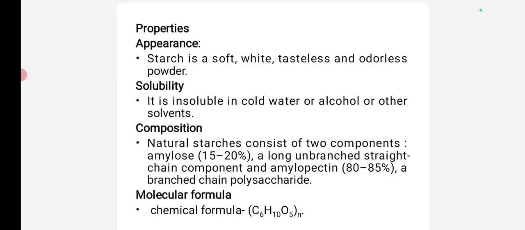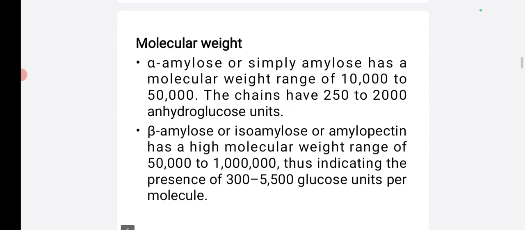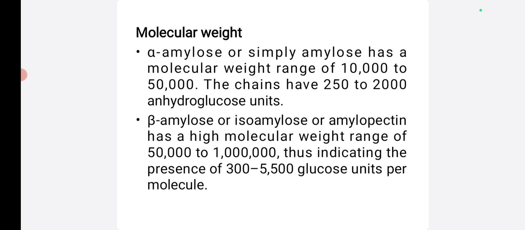The molecular formula of starch is (C6H10O5)n. Then the molecular weight of starch. Alpha amylose or simple amylose has a molecular weight range of 10,000 to 50,000 Daltons.